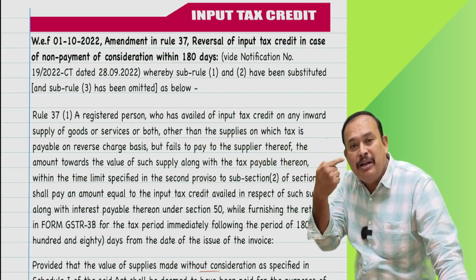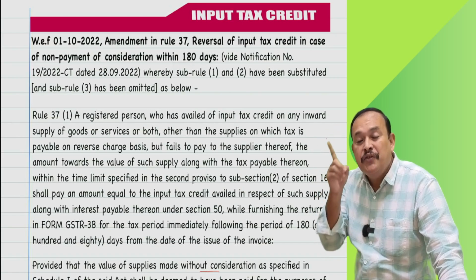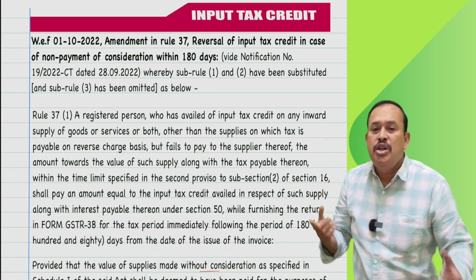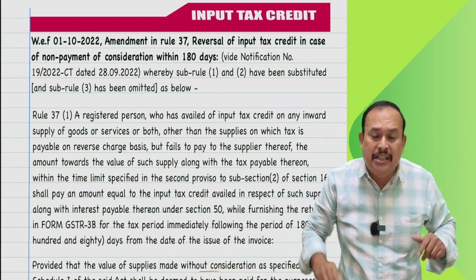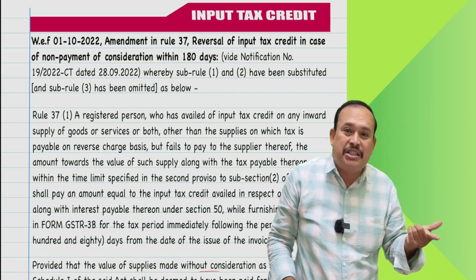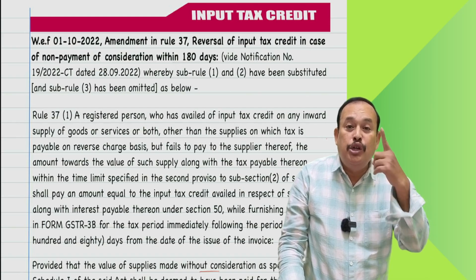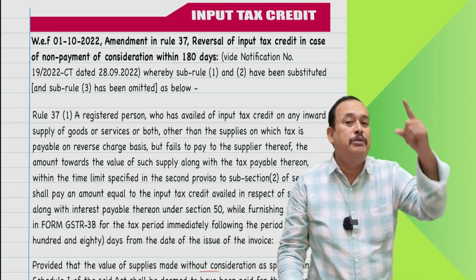Hey, Mr. Recipient, if you have not made the payment within 180 days from the date of the invoice, then you are not eligible to avail the input tax credit. You should reverse the credit by payment of interest, not only the tax, at the rate of 24% per annum from the day one of the utilization of the input tax credit.